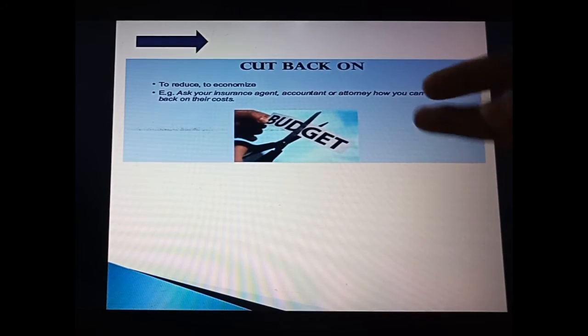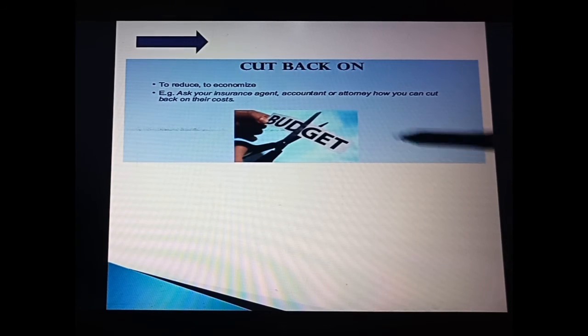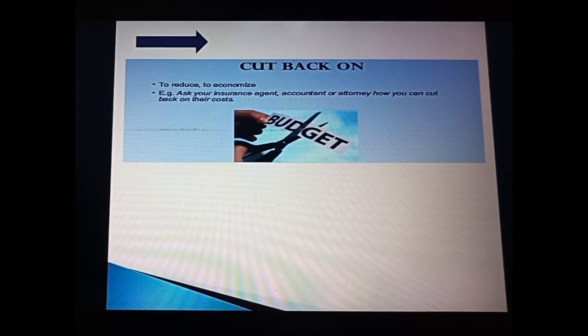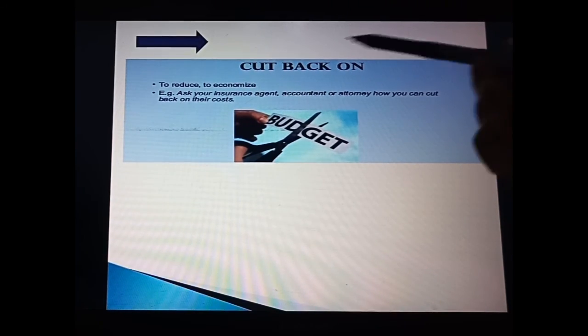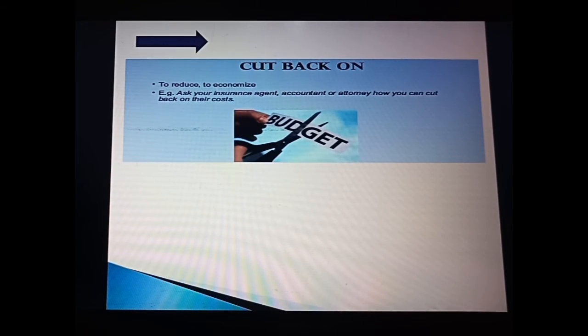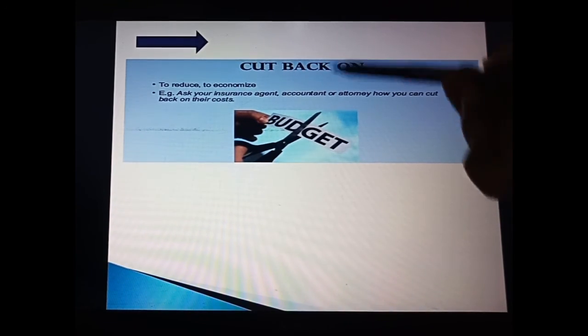Understood? The next one, that is cut back on. Students, I am showing you these pictures so that all the things, all the sentences, all the examples, you can easily memorize and learn them easily. Fine, because we have so many phrasal verbs, but for the exam you have only these phrasal verbs and you have to learn only their meaning. Especially the phrasal verb and meaning you must know. After that you can easily put them in a sentence, or you can easily do the exercise. Okay, so cut back on, what does it mean?